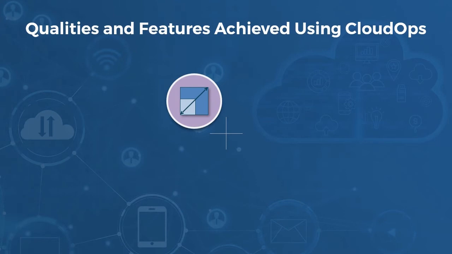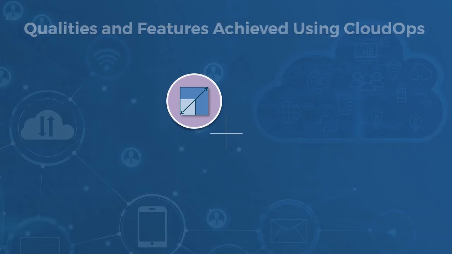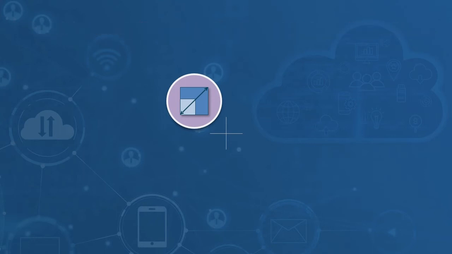In this video, we will describe the process that needs to be adopted by a CloudOps engineer to plan and implement the principles of DevOps and achieve continuous ops in public and private clouds. As a CloudOps engineer, we need to appreciate certain qualities and features that can be achieved in our existing infrastructure and implementations. Let's go through certain qualities and features that we can achieve using CloudOps.